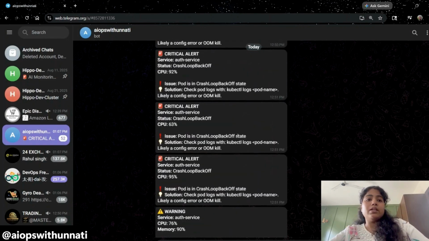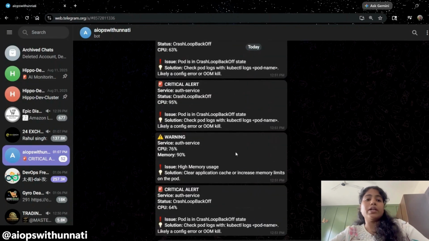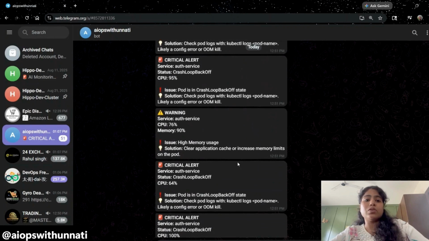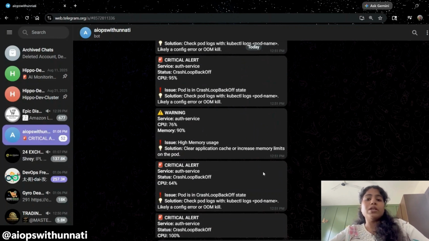Again it is the same status, and like that you keep getting notifications on Telegram based on the issues. Here you can see my high memory issue. Again it says to clear the application cache or increase the memory limits of the pod. So based on that, now you are getting the solution instead of just getting alerts and panicking while watching multiple alerts at once.